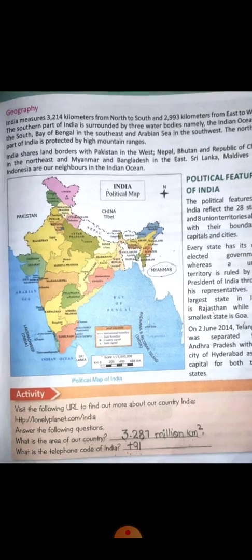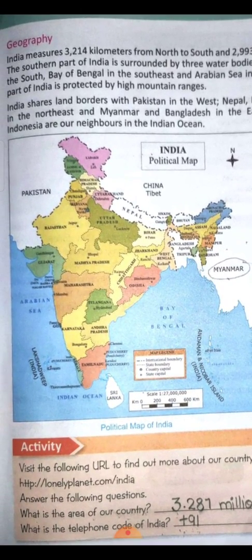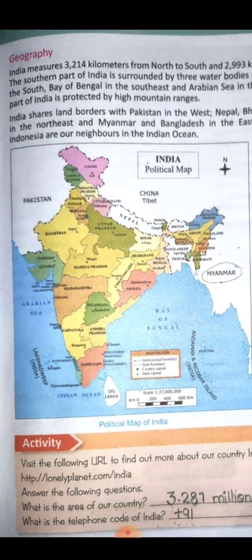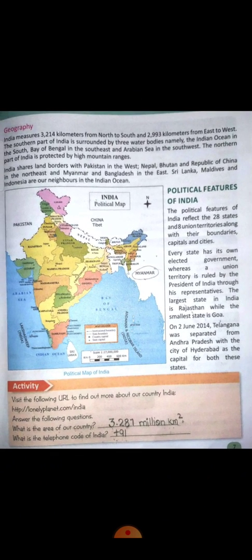Here you can see this is the political map of India. In the political map, you can see there are boundaries. Now we will discuss the political features of India. The political features reflect 28 states and 8 union territories along with their boundaries, capitals and cities.